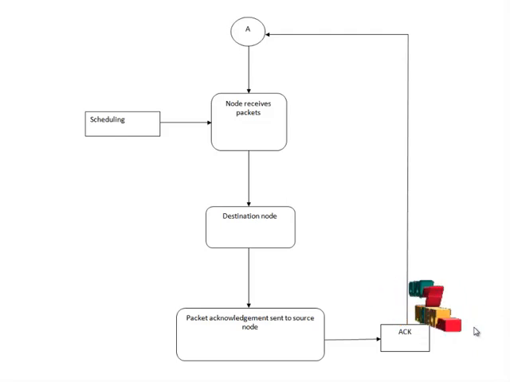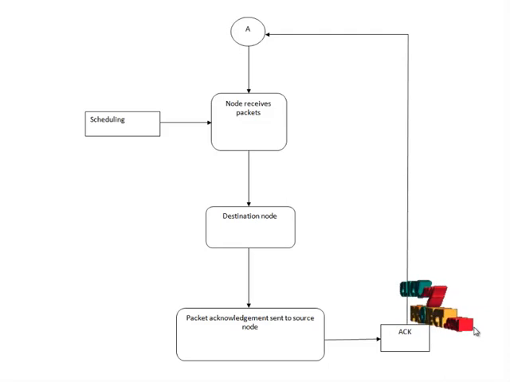So to reduce the traffic delay and the congestion, we should analyze the link capacity and then we should schedule the packets according to the link capacity of the node, so only we can achieve better performance. The packet is sent to the destination node, and the destination node will send the acknowledgement to the source node.